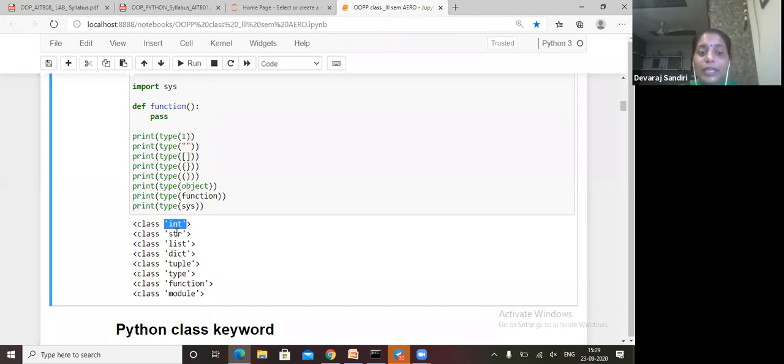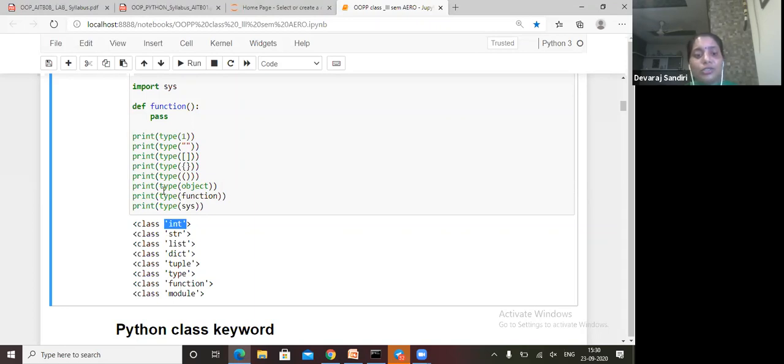Inside class, many data types are there. What is the class of integer here? String, list. Square brackets mean list, curly braces mean dictionary, and parentheses mean tuple. A function is one type of object, and a function is also one type of data type, and sys is one type of module class. Okay, this is the class.